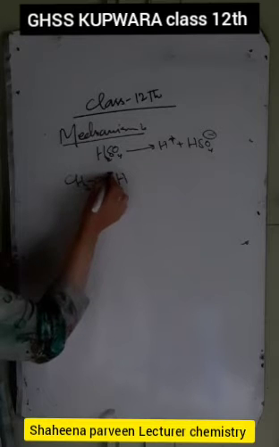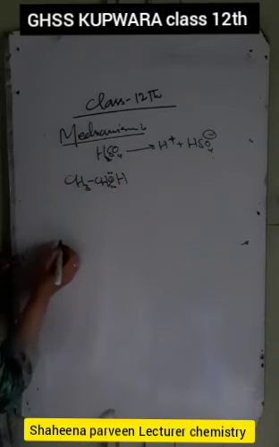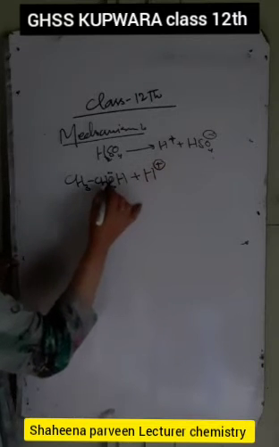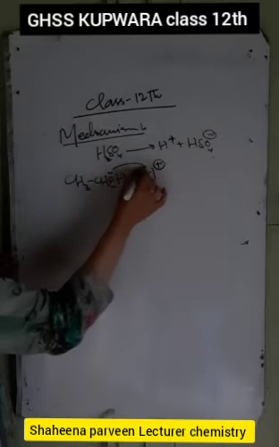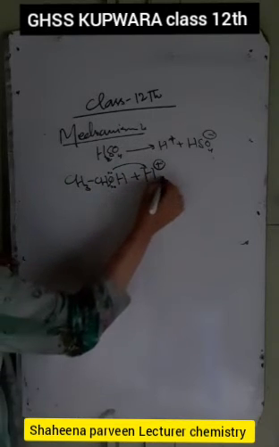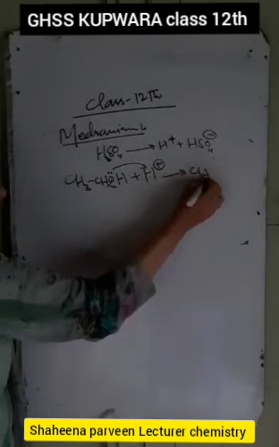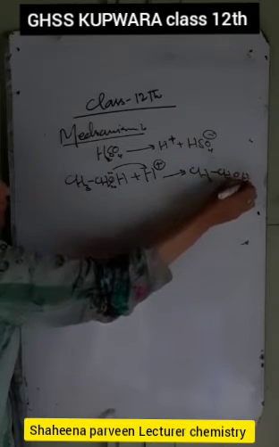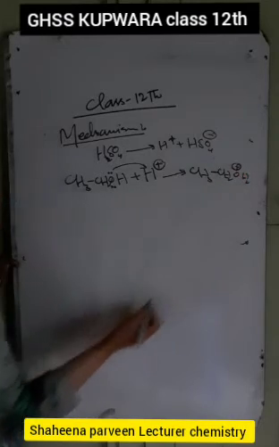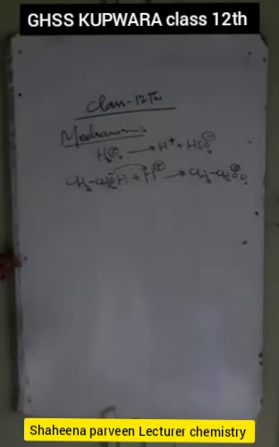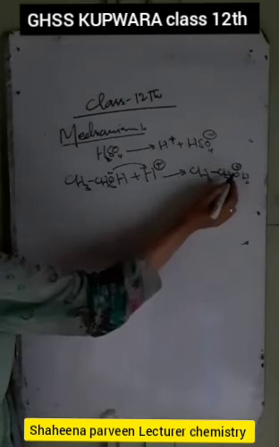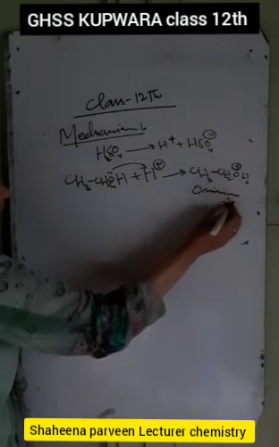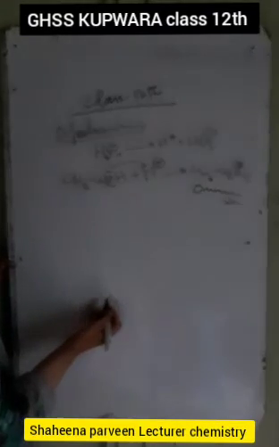The oxygen in ethanol possesses 2 lone pairs of electrons and gets protonated. This lone pair of electrons gets protonated with the H positive of the H2SO4, and it results in the formation of CH3CH2OH2 positive. This is called an oxonium ion, where we have a positive charge on the oxygen atom.